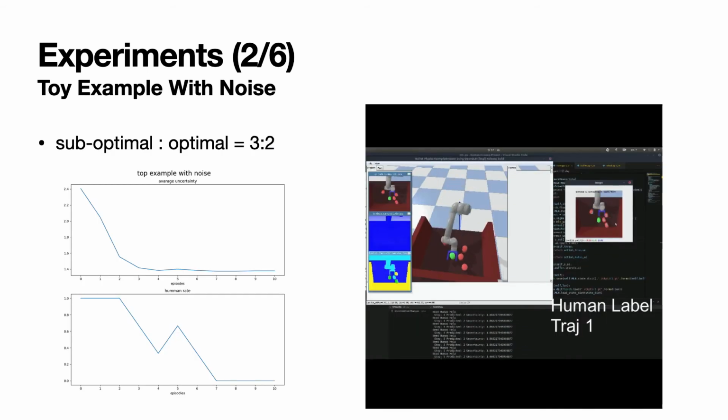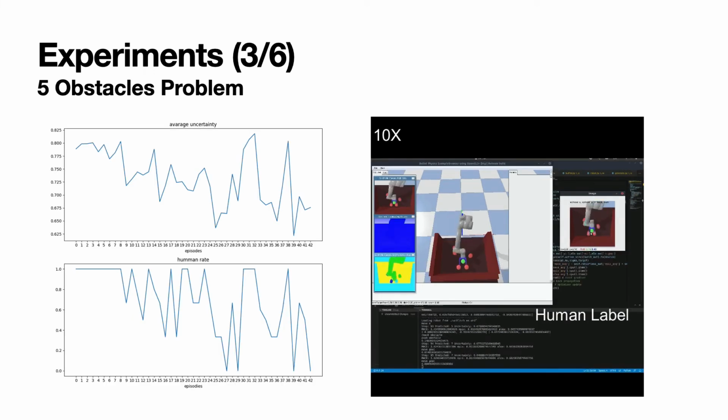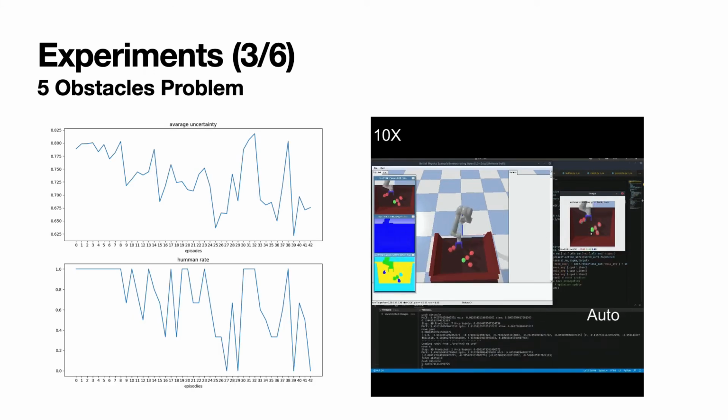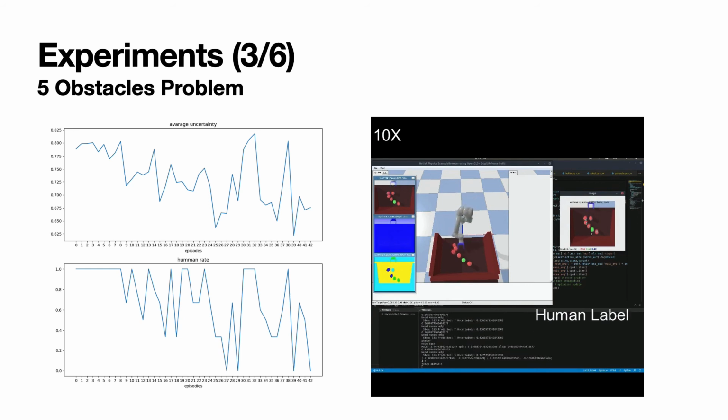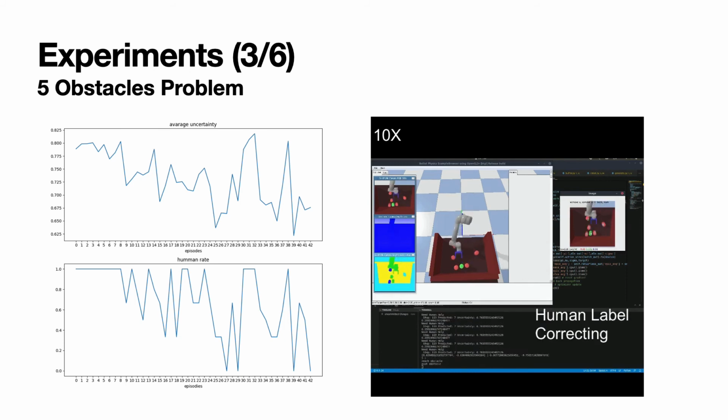To test robustness for the toy example, I annotated 3 suboptimal and 2 optimal labels during training. Even in these situations, the model tends to work pretty well. And with 5 obstacles with random initialization, I trained the model with a fixed epoch for each step. The model tends to be unstable, but it seems like it's working.